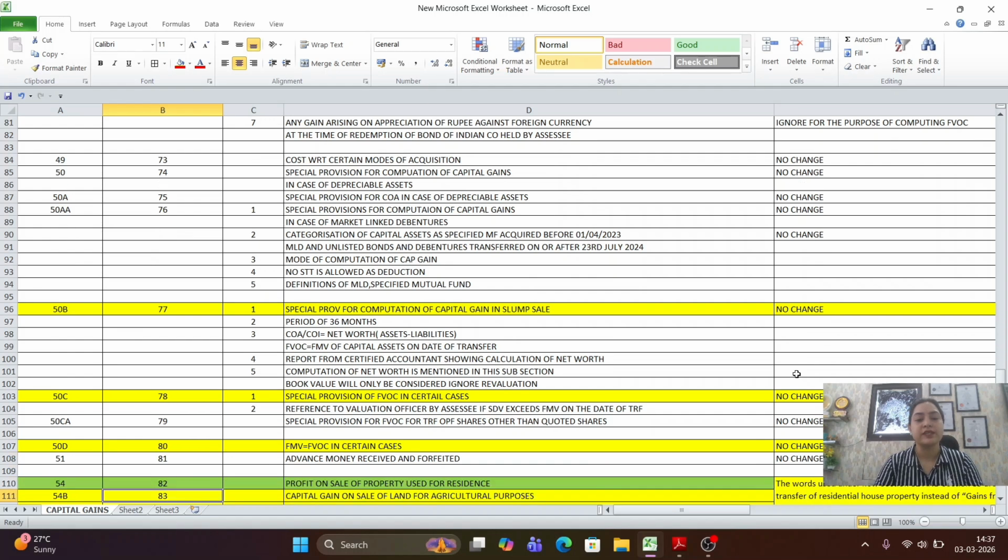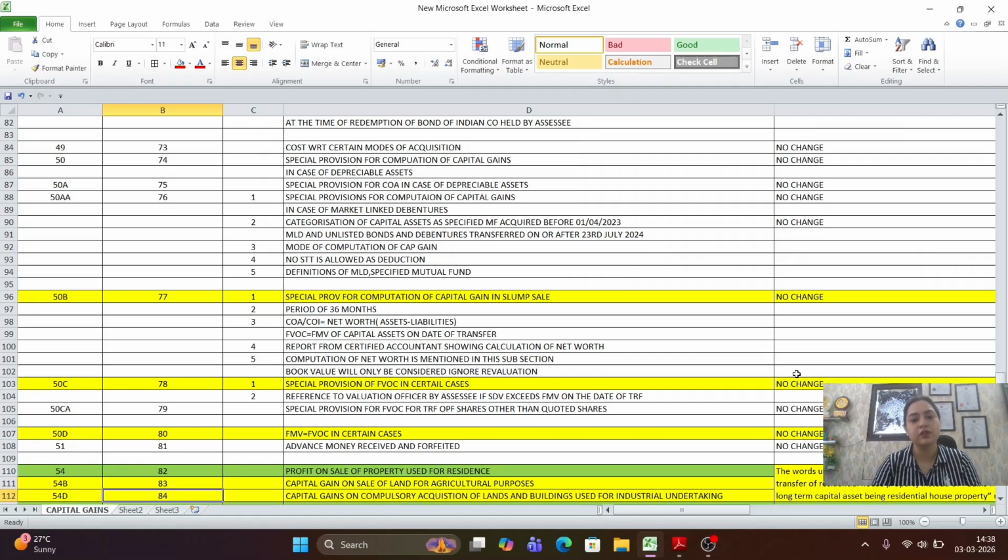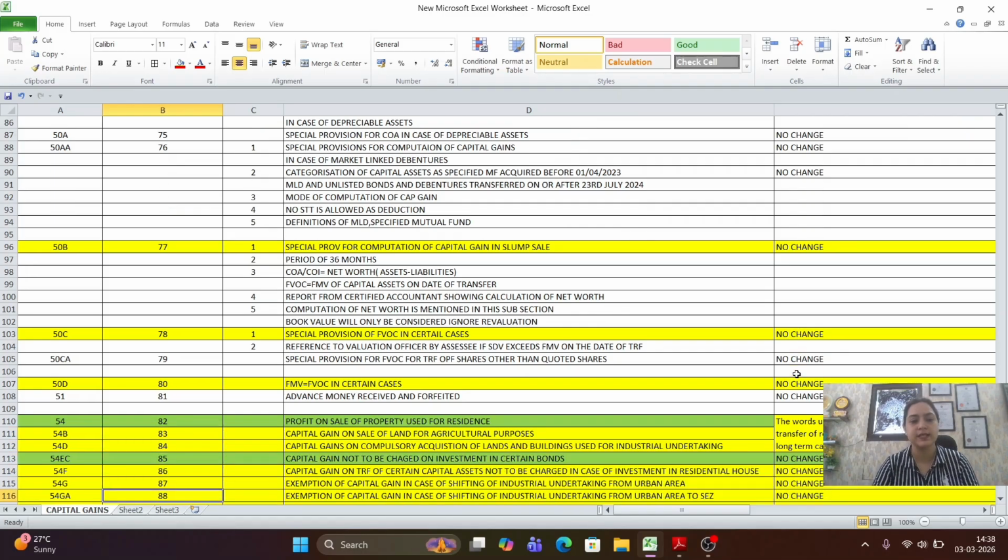Now, if we talk about section 50B, which talked about slump sale, that has been replaced with section 77, wherein we will be selling all the undertakings or divisions of an undertaking rather than selling individual assets or individual liabilities. So basically section 50B talked about slump sale, which has now been replaced with section 77. Again, the provisions are the same.